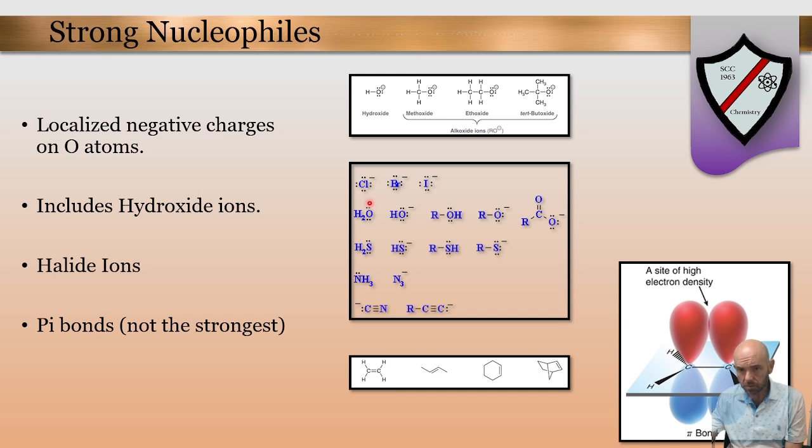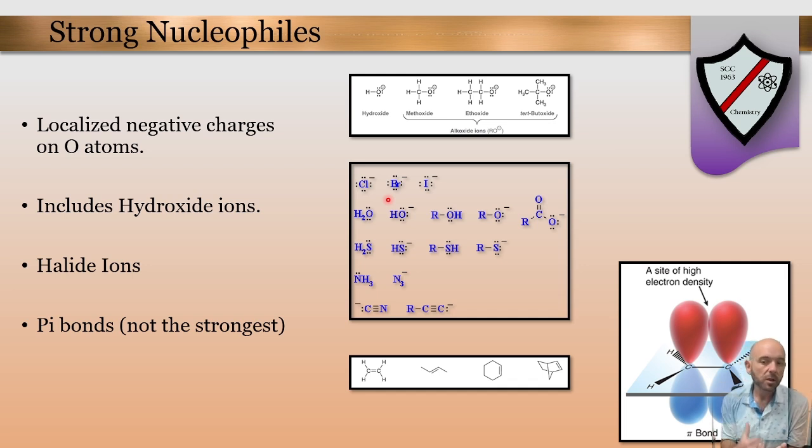Another one, or other examples, are your halide ions. So those are our real important ones: chloride, bromide, and iodide. So notice we kind of leave off fluoride there. Fluoride's so super reactive. It's a little bit different from the other three. These really behave really well in organic reactions. So when we find these species by themselves, they're quite stable by themselves, but they are good nucleophiles, meaning if they can find some other positive place to park that charge, they definitely will. So our bare halide ions are very good nucleophiles as well. They're looking for a nucleus.